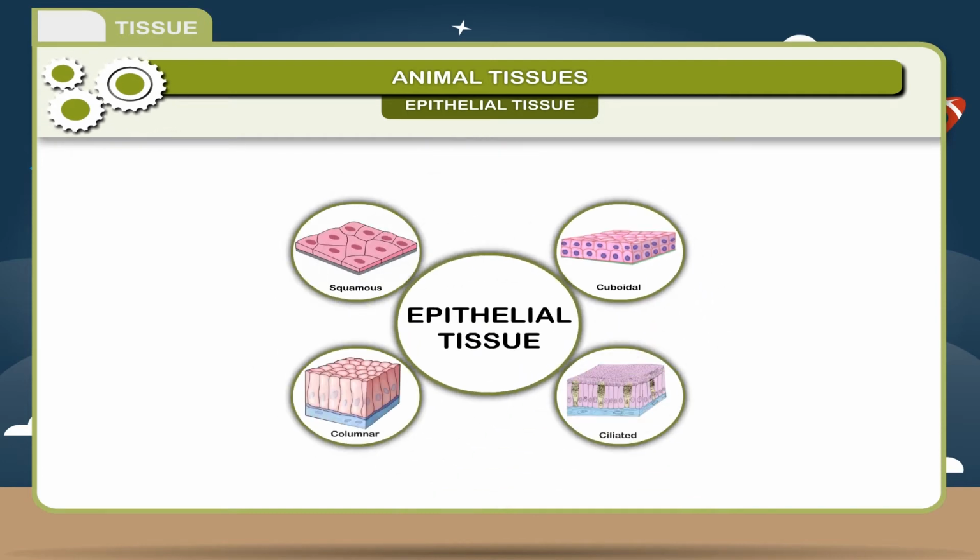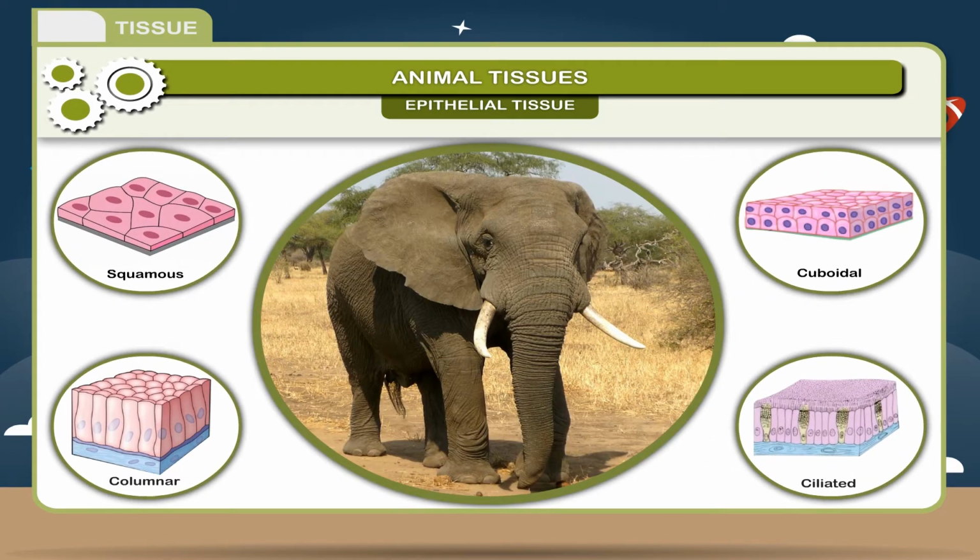The uppermost layer of the skin, which you see, is built of epithelial tissue. It covers the entire body of the animal and covers the internal organs.